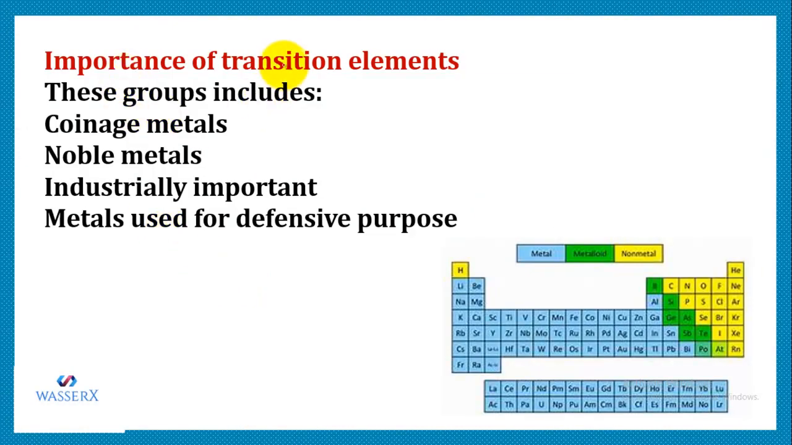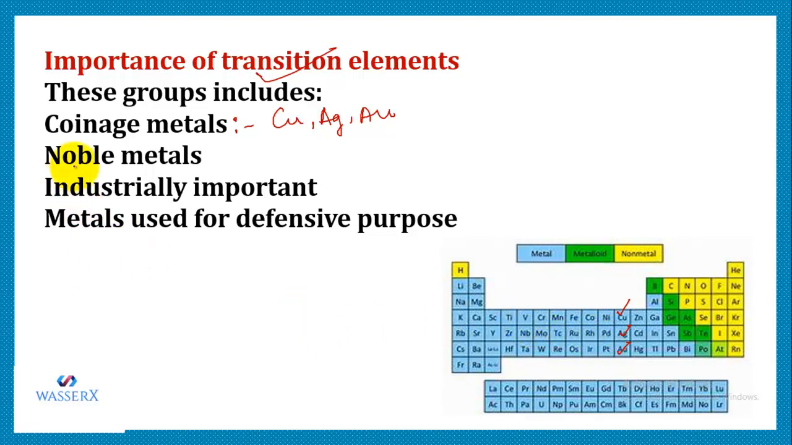Now, why are we studying transition elements? What is the importance of transition elements? See, this group includes a few very important elements, like the coinage metals. Coinage metal refers to the metals which are used for making coins. Like we have copper, we have silver, we have gold. So they all are present in the transition series. As you can see, this is copper, this is silver, this is gold. These are coinage metals as they are used in making coins.